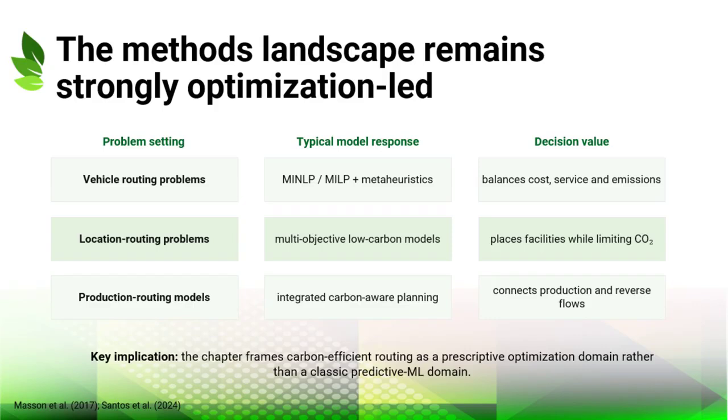Classical machine learning is described as comparatively rare in this specific literature. Therefore, the main takeaway is that carbon-efficient reverse routing is currently more of an optimization and heuristic domain than a prediction-driven domain.